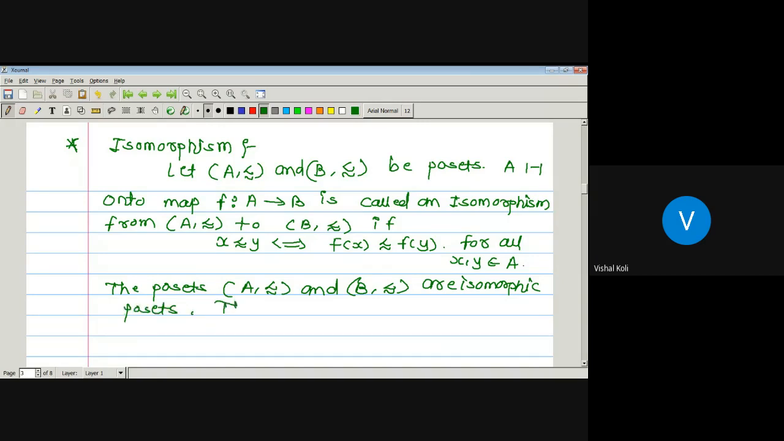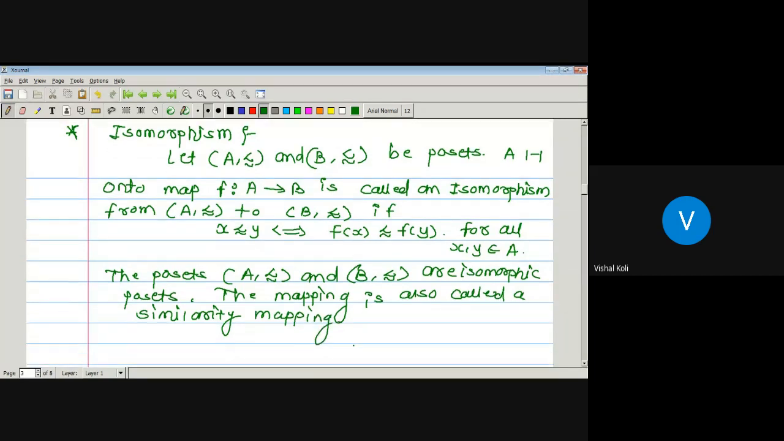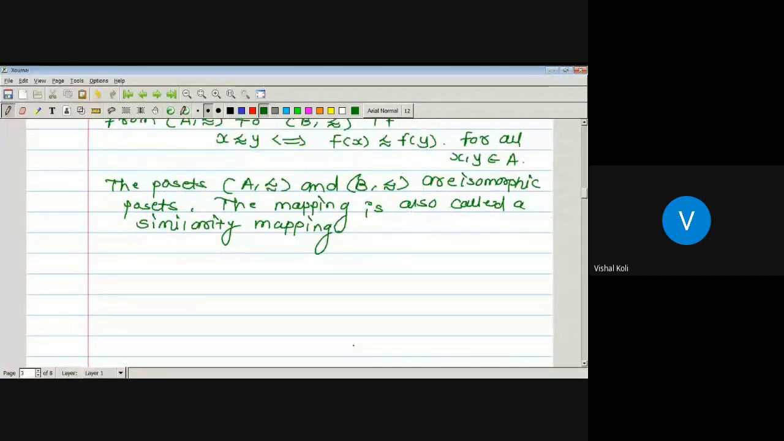And the mapping is also called a similarity mapping. And if the two posets are isomorphic, then they have the same Hasse diagram except the labeling.